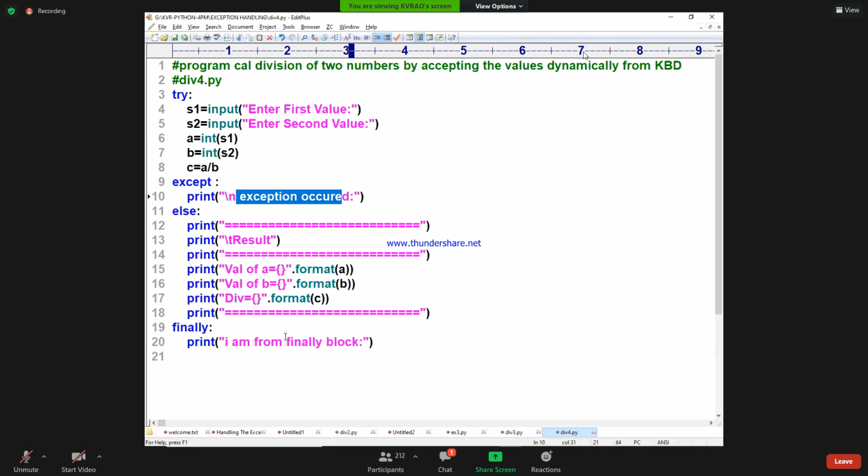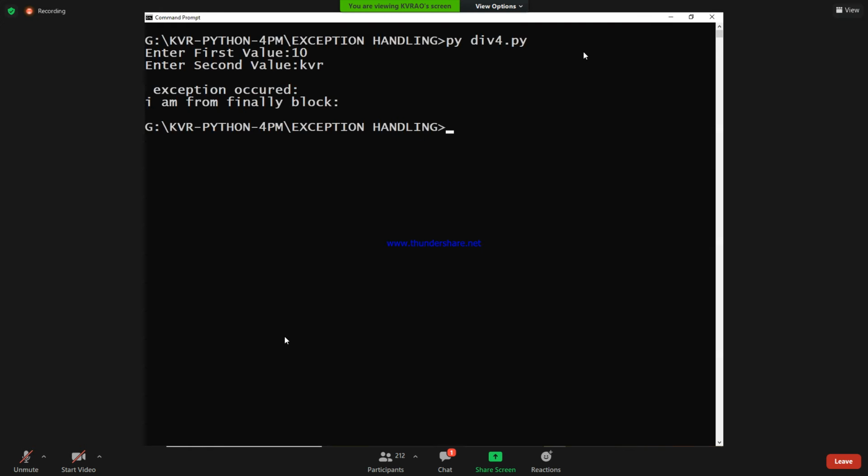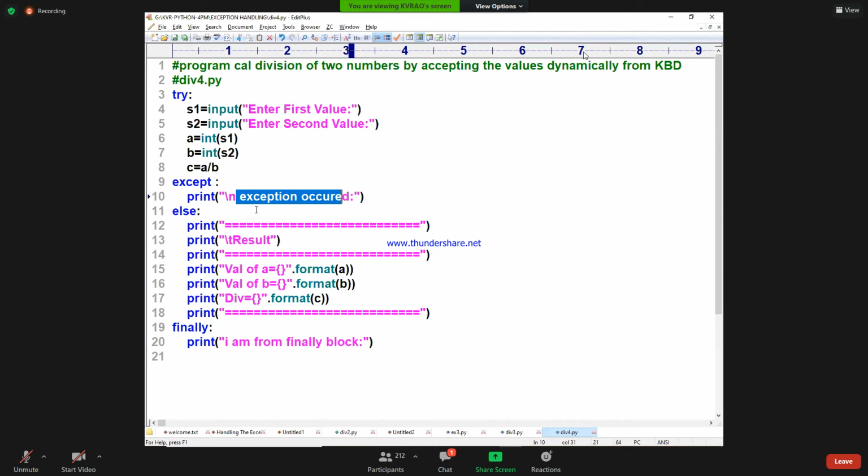Exception occurred. One more time you run div4. I am saying 10 and I am saying KVR here. So you got "exception occurred." For everything, "exception occurred." So one except block is handling all unknown exceptions. Is it recommended or not recommended?